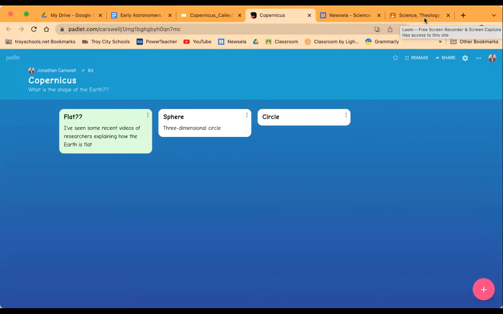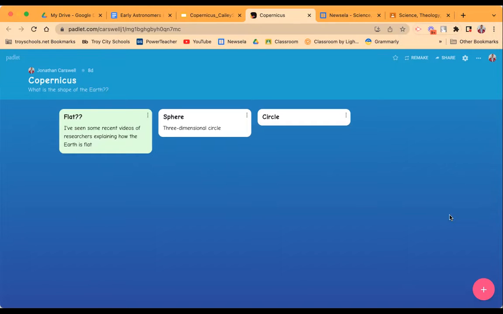For the virtual format, I would either put this question and this Padlet link inside of maybe a Google Classroom, email it to the students as they are entering in, or put it inside of a Zoom chat. So as you open up and start to log on, our question for today to get us started is, what is the shape of the Earth? I'm going to give you just a few minutes to answer that question, and then we're going to discuss some of the great answers that I know are going to be provided.